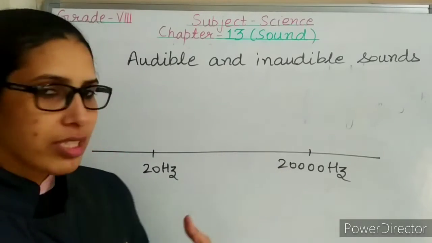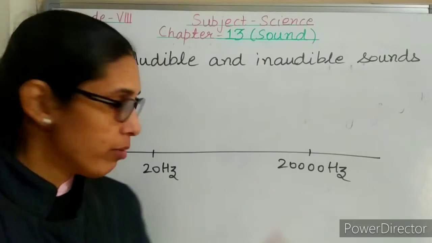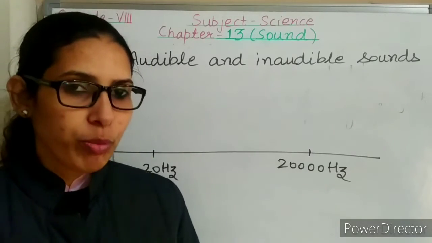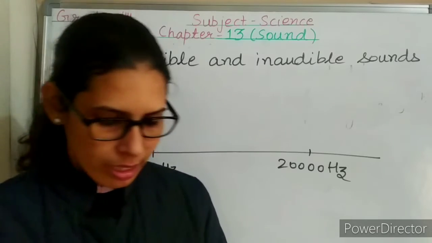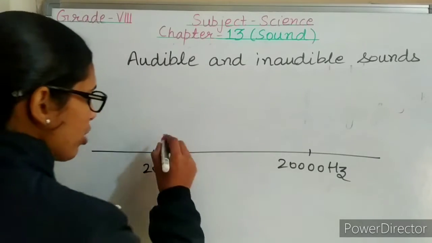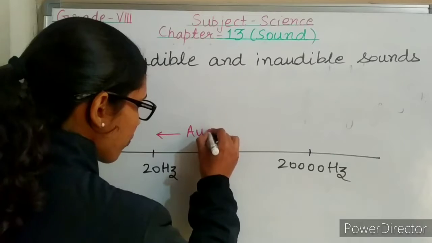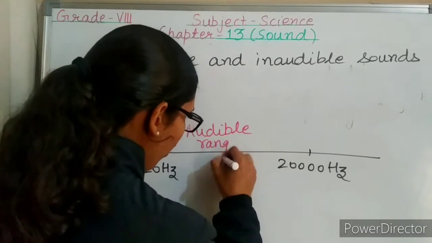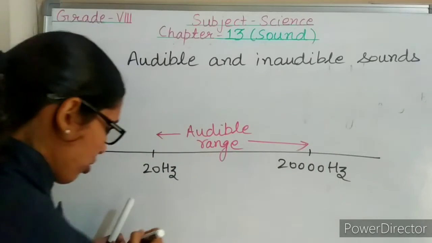The sounds which have frequency from 20 hertz to 20 kilohertz, we human beings can hear. This range is known as the audible range of sound.